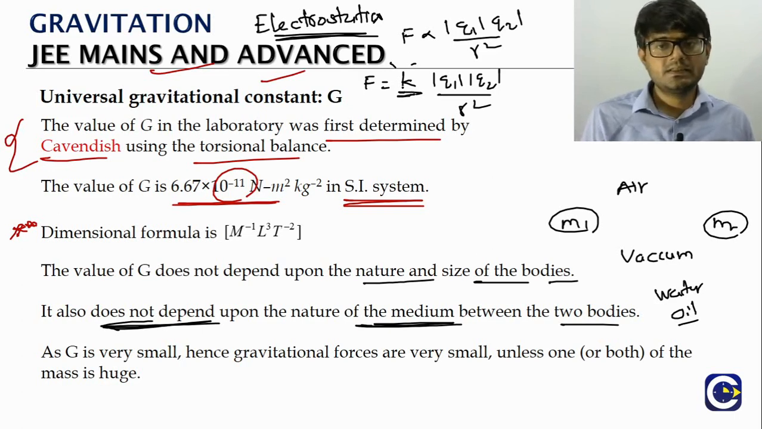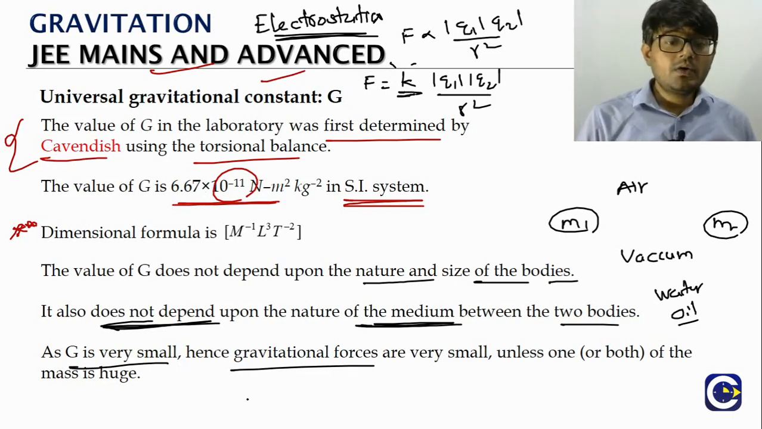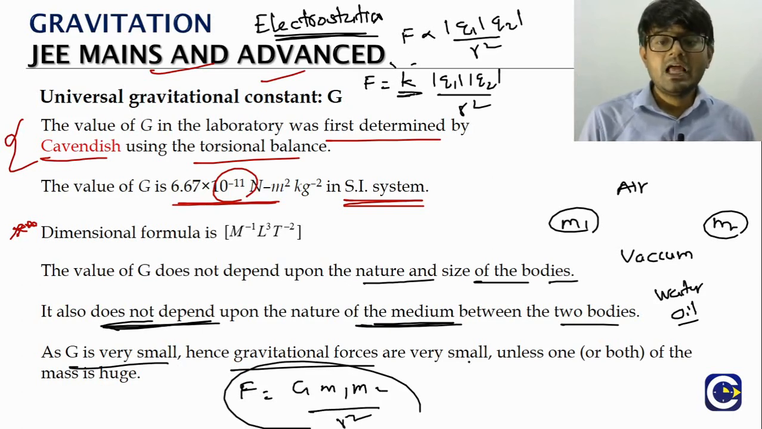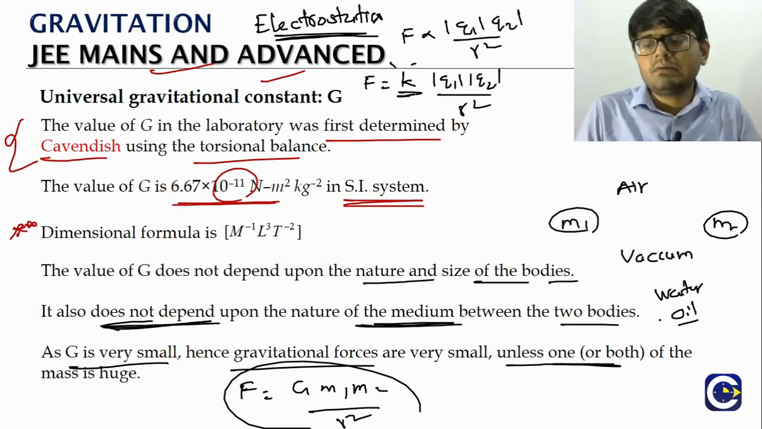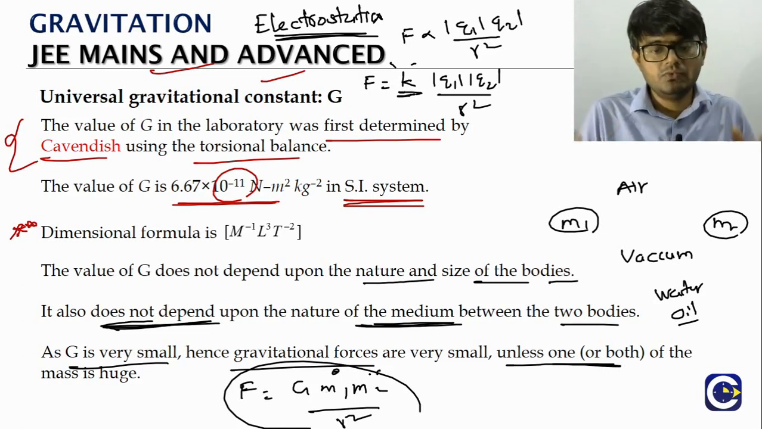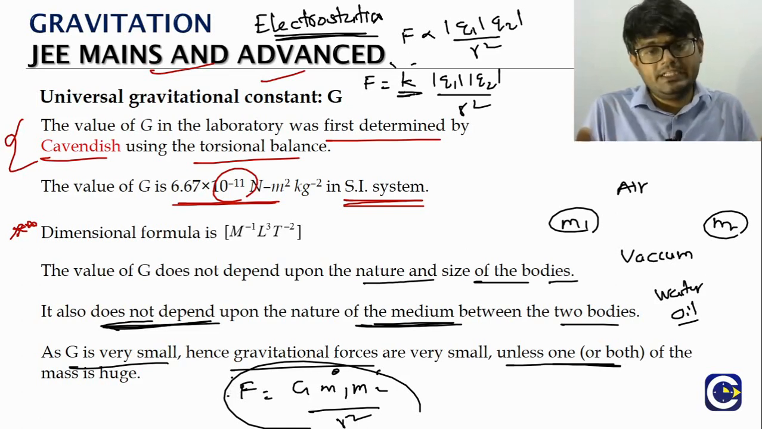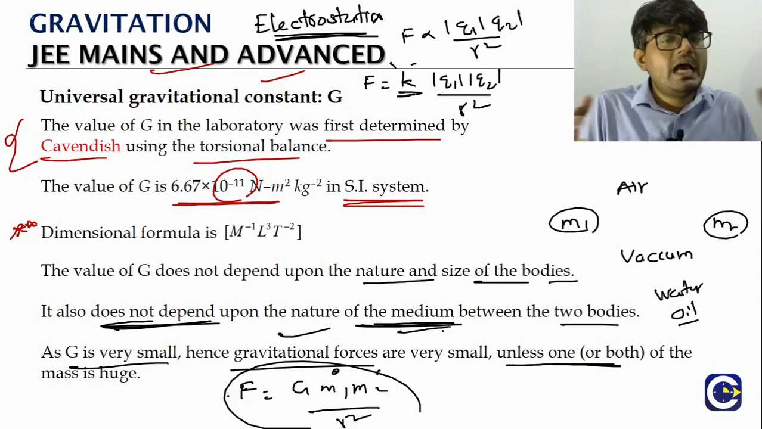He proposed Coulomb's law for the force between charged particles. Now coming back to this gravitational constant discussion, since the value of G is very small, look at the value: 6.67 times 10 power minus 11. Look at the force formula. What is the force between two masses? G m1 m2 by r square. The thing is, unless at least one of the masses is huge or large, at least one of them should have a higher value, only then will the gravitational force be significant. Otherwise the gravitational force will have a very small value.